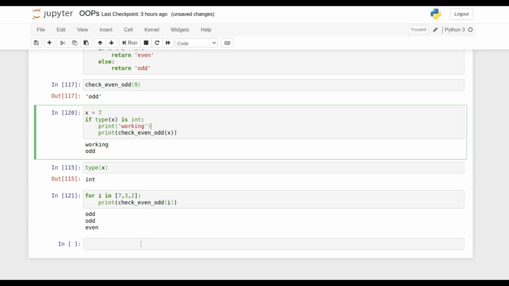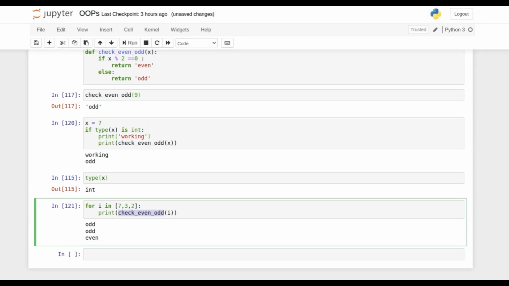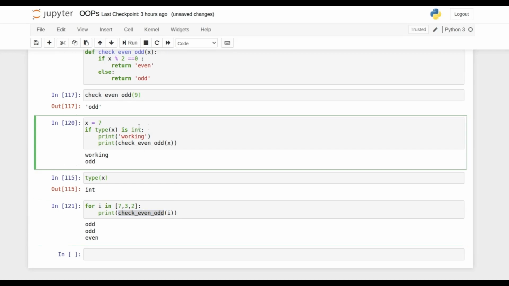So you can use it anywhere, wherever you want, or you can create another user defined function and use this particular function inside that function, just like how nested loops or nested if else conditions or nested lists work. Similarly, you can use this particular function inside another function. Like check the data types and then even or odd number, something like that function name you can create, and then simply pass the values and you will get the output out of it.